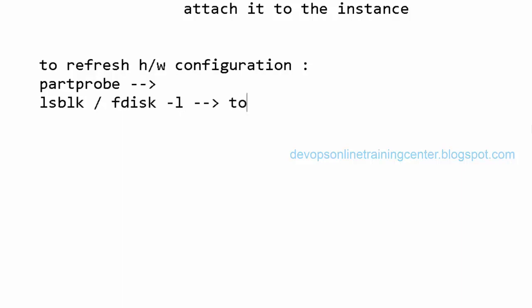BLK stands for block. Block storage. Okay. And for partprobe, even if you attach a new USB drive, is it also for refreshing that? Yes, any device which we attach, it will refresh. Okay.